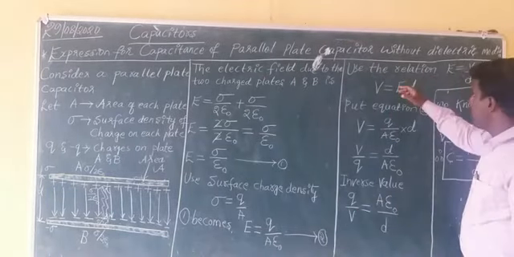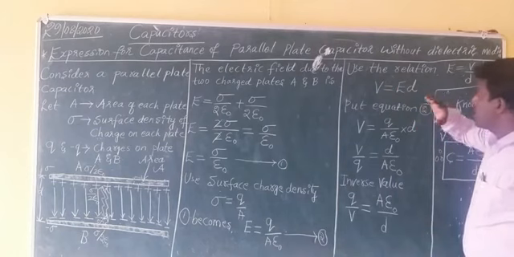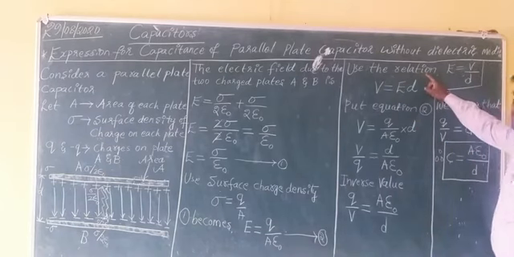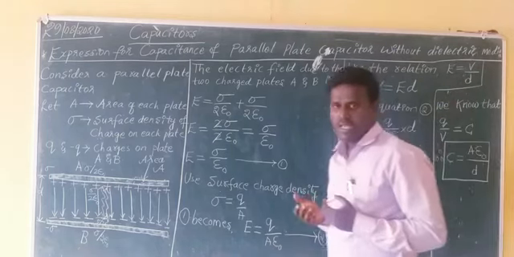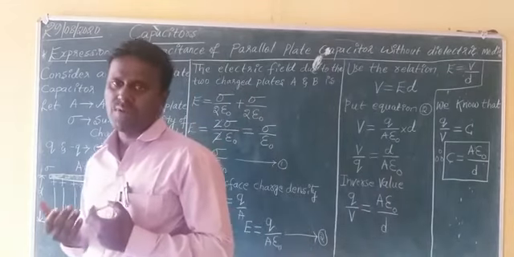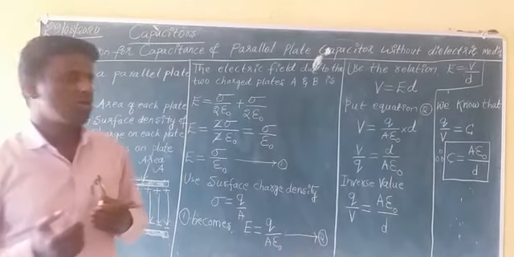Next, I am going to use one old relation, the relation between electric field and electric potential.